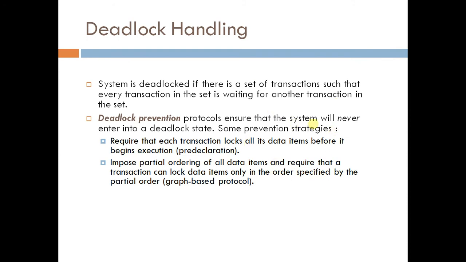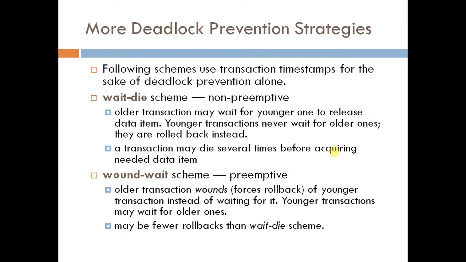Another is we can place an order on data items. For example, if a transaction requires items A, B, C, D, it can lock them only in this order, like A, then B, then C, then D. It can again prevent some kind of deadlock. Another two deadlock prevention strategies are wait-die and wound-wait.